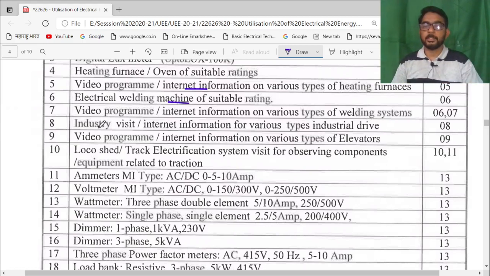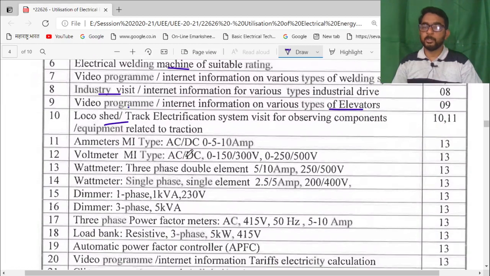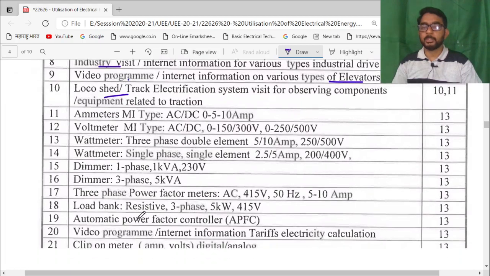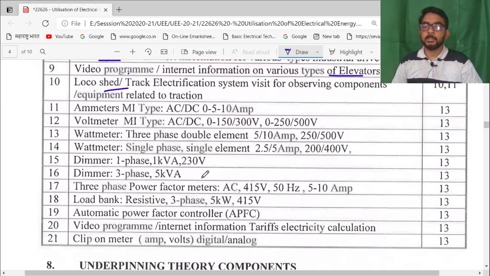Then video of industry visit, video programs for the elevators, loco shed, ammeters, voltmeter, wattmeter, induction, that is double element wattmeter, dimmerstat, and 3-phase power factor meter to understand the power factor of a particular inductive load.